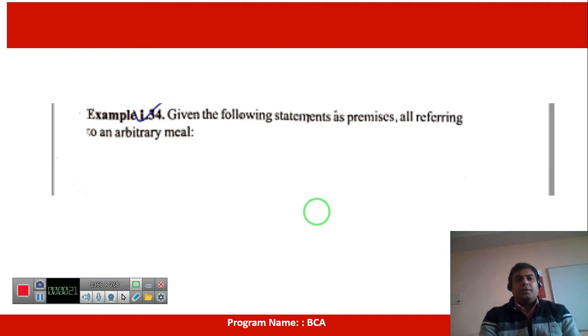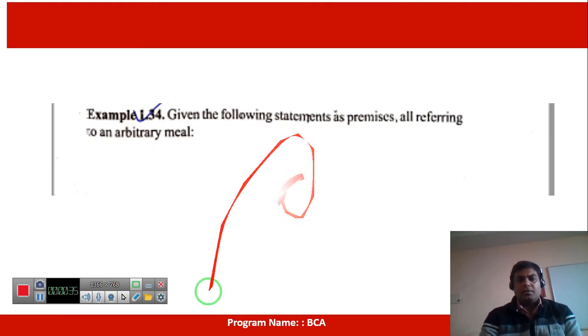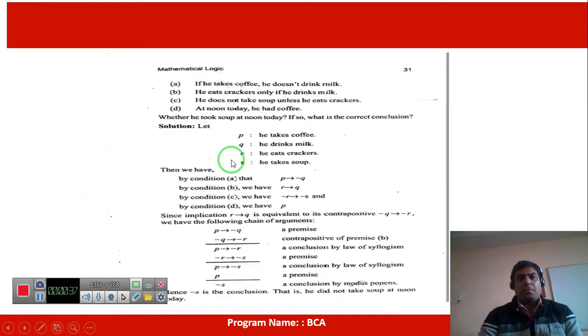Given the following statements as premises, all referring to an arbitrary person who takes some meals. Taking one meal, he could not take another with it. So here is an example. If he takes coffee, he does not drink milk. He eats crackers only if he drinks milk. He does not take soup unless he eats crackers. At noon today, he had coffee. Whether he took soup at noon today? If so, what is the correct conclusion?